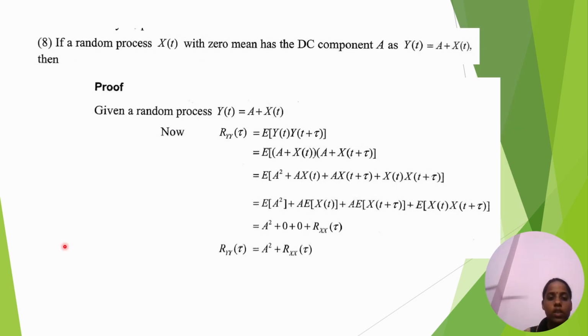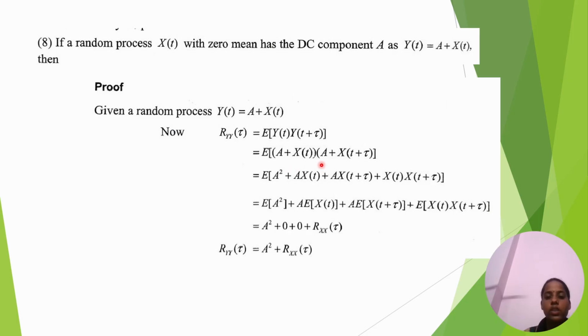Next, eighth property. If a random process x of t with zero mean has a DC component, y of t equal to a plus x of t. Proof. Given a random process y of t equal to a plus x of t, Ryy of tau equal to E of y of t into y of t plus tau. It is the autocorrelation function with respect to y.